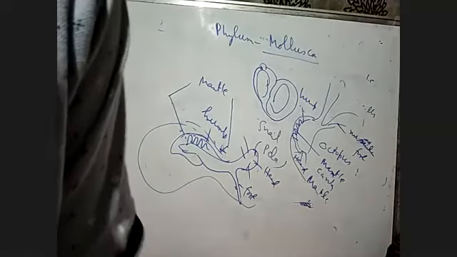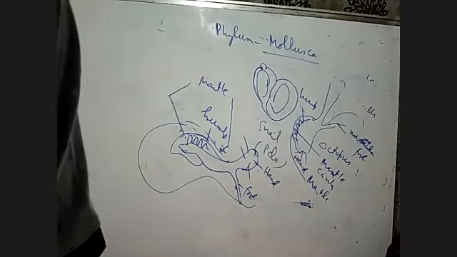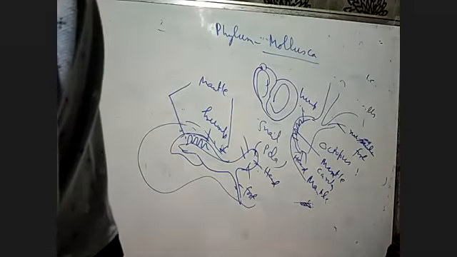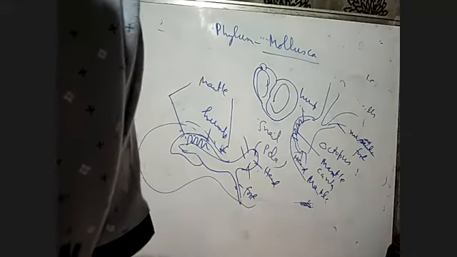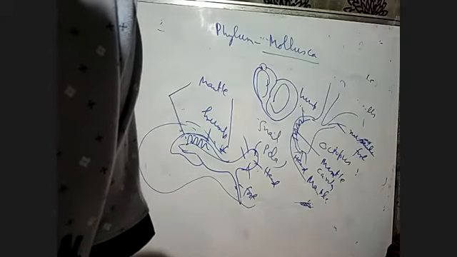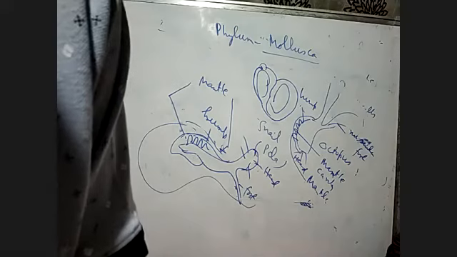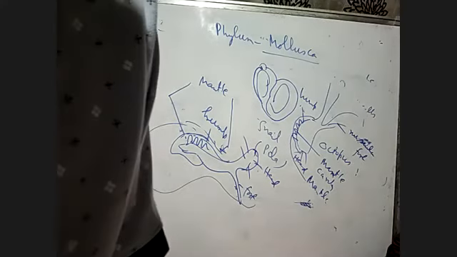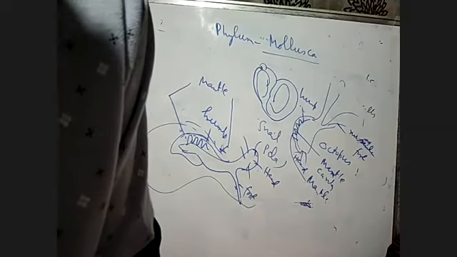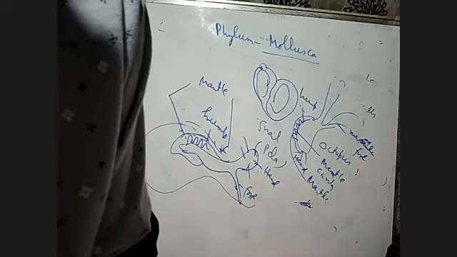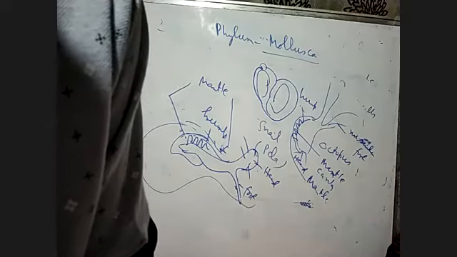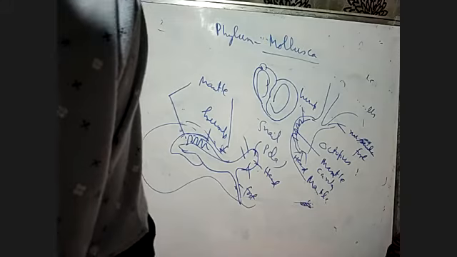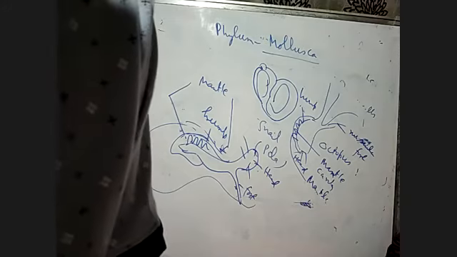Then we go to the phylum Echinodermata. In Echinodermata we get the starfish. Mostly starfish come under Echinodermata. These animals have an endoskeleton, endo meaning the skeleton inside the body, of calcareous ossicles. The endoskeleton is made of very hard ossicle-like structures made of calcium. Ossicles are slightly spiny structures, and hence the name Echinodermata: spiny body.